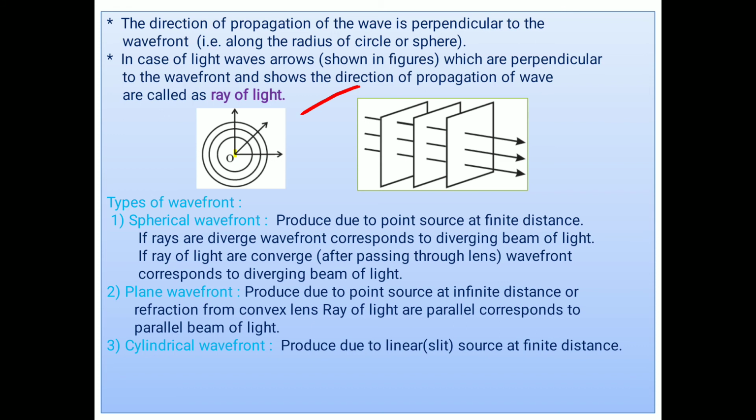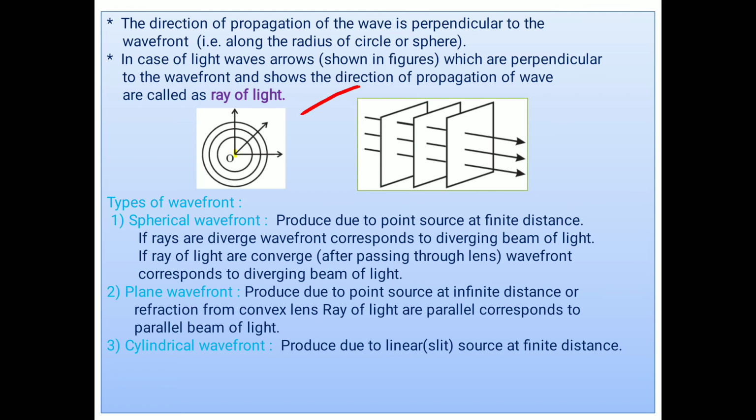If rays converge after passing through a convex lens, when rays are incident parallel, they are converged together. The wavefront corresponds to the diverging beam of light. Spherical wavefronts originate from a point source and are produced at a finite distance.